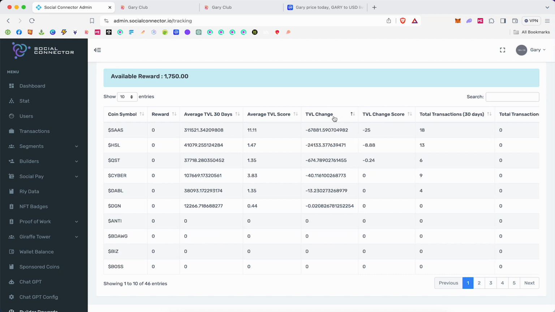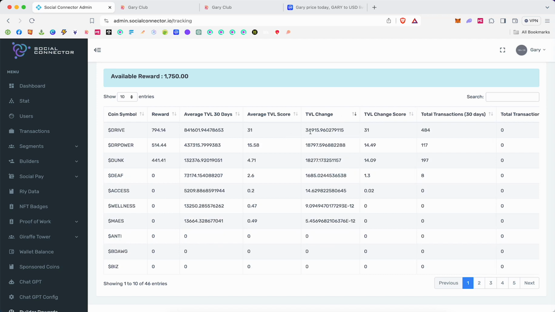If I sort by that metric and I look here at TVL change, Drive has grown the most. So Drive's set at the top. Dr. Power's grown not quite half of that, so he's set there. Dr. Power and Dunk are almost neck and neck, right? 18,797 and 18,277. They got almost the same amount of points.